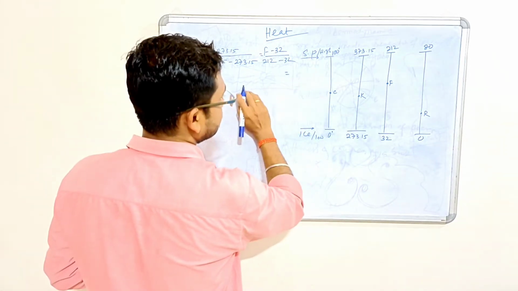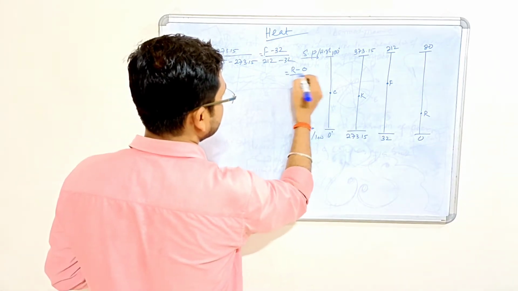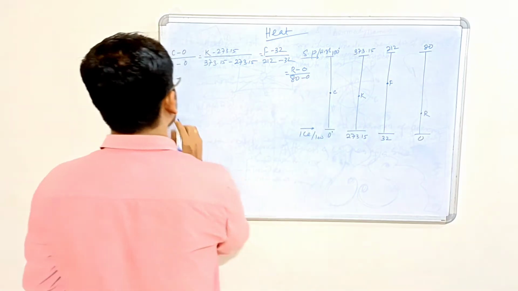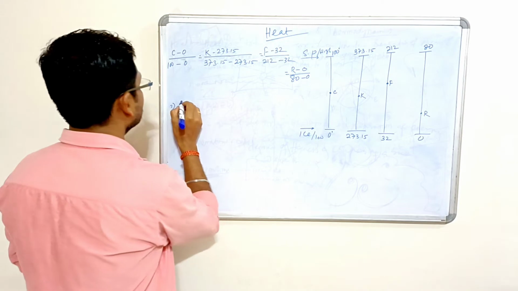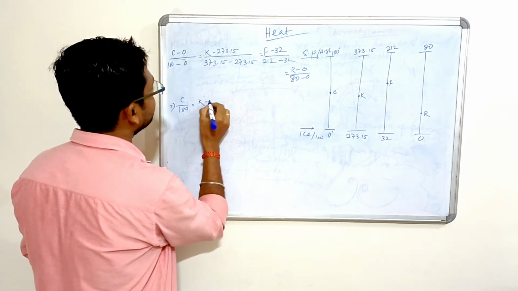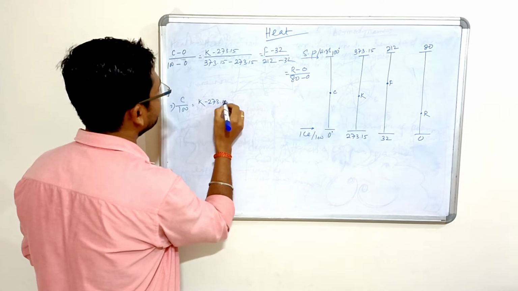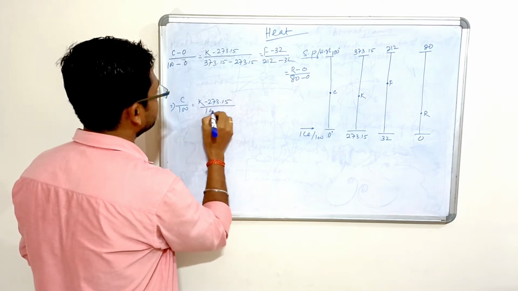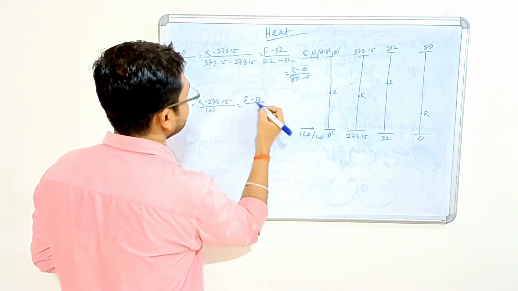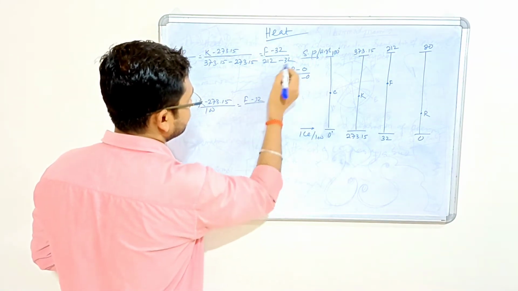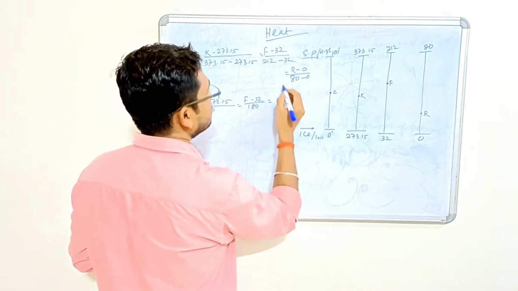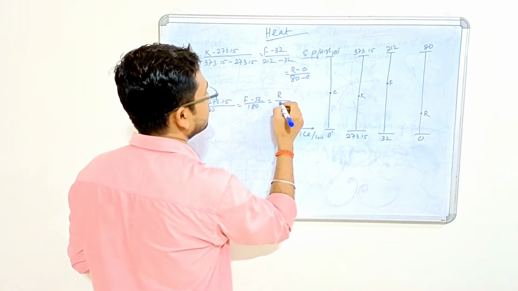So this is equal to R minus 0 divided by 80 minus 0. So C divided by 100 equal to K minus 273.15 divided by 100 equal to F minus 32 divided by, what is it, 180. This is equal to R by 80.